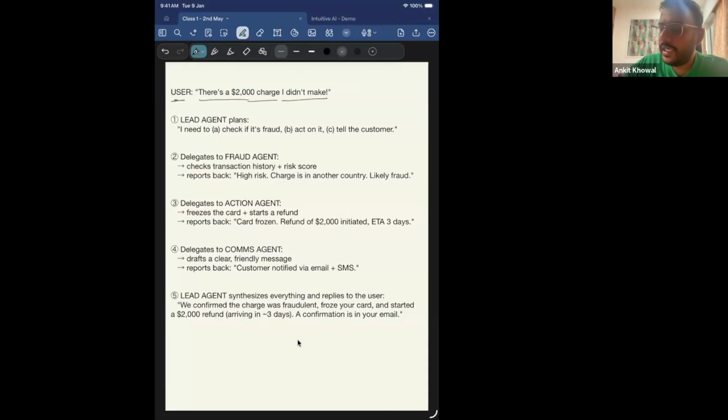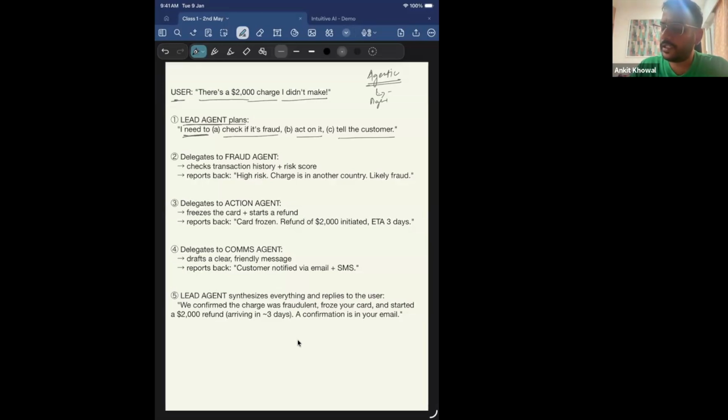So let's say we have built an agentic system which can identify frauds and take appropriate action. We have developed that agentic system using multi-agents, right? So what will happen when this user query comes in? It will come to the lead agent, right? The lead agent that we saw will plan. What do I need to do? It will use the ReAct loop and come up with a plan that I first need to check if it's a fraud or not, then act on it and tell the customer accordingly, right? So it created this plan.